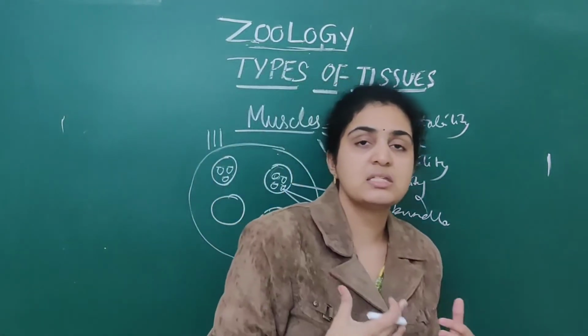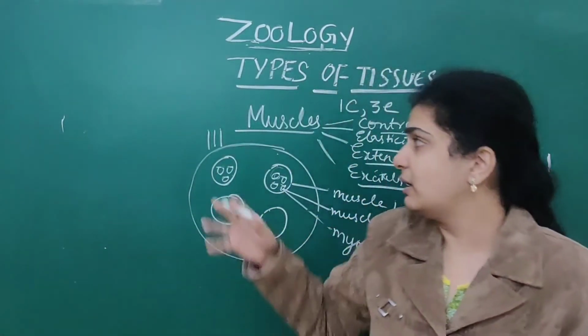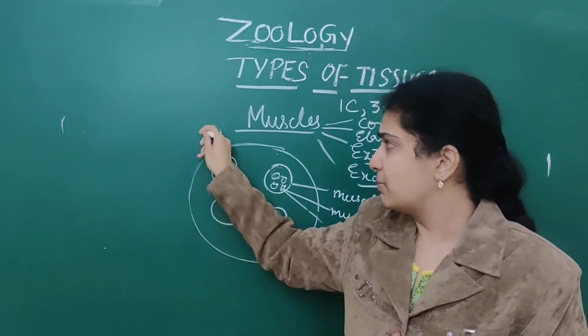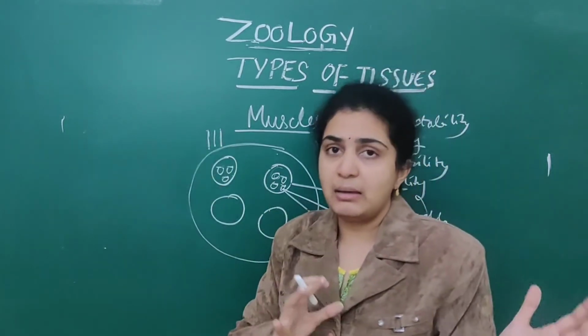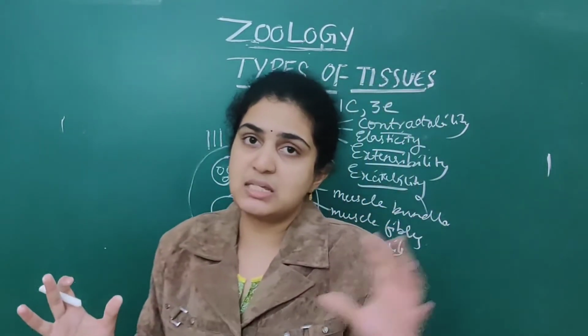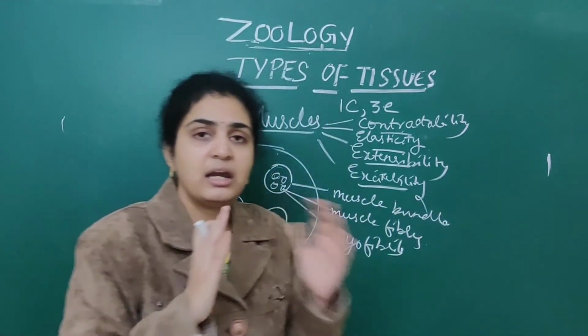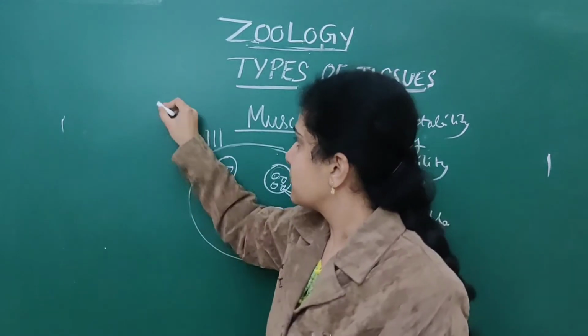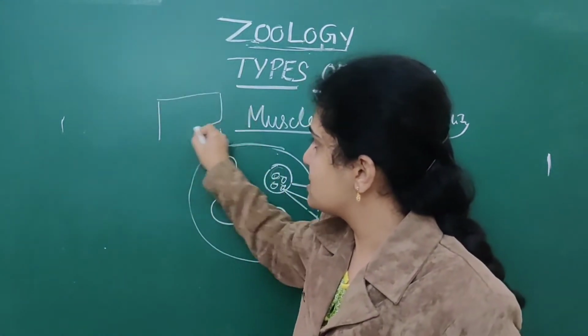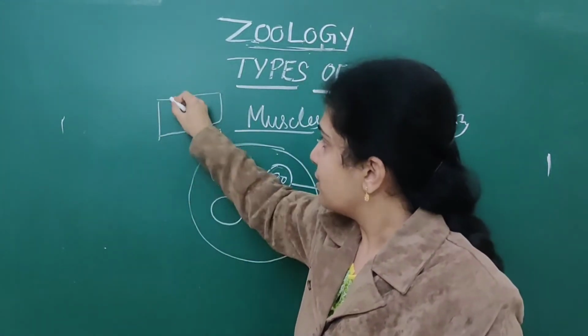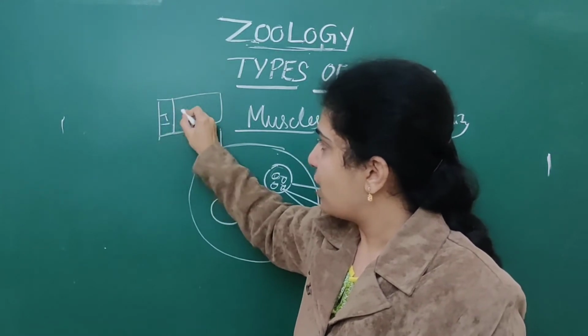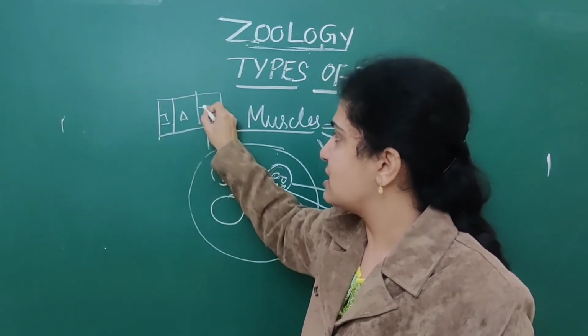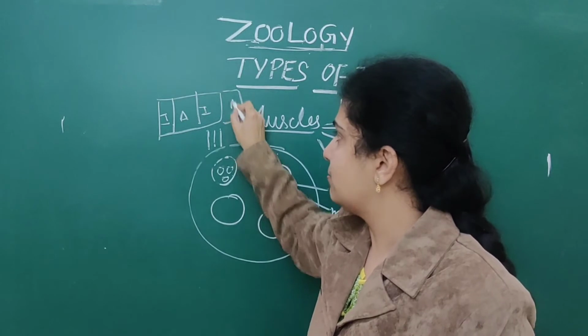This we have discussed in locomotion and movement. Now I am saying just one I band and one A band are present. These are alternately arranged in the myofibrils. Suppose this is a myofibril: one is I band, one is A band, again one is I band, one is A band.